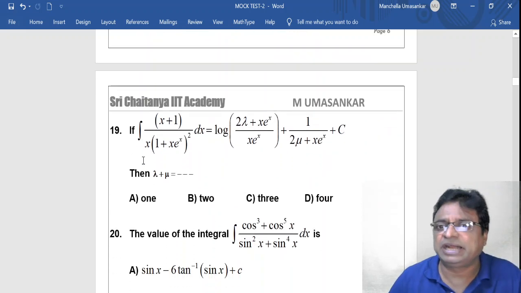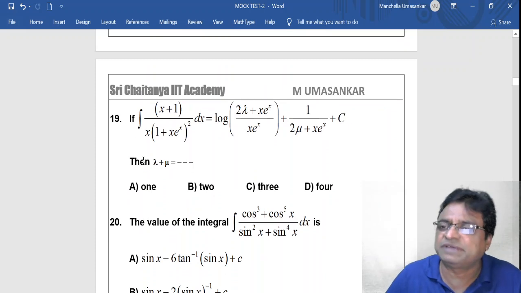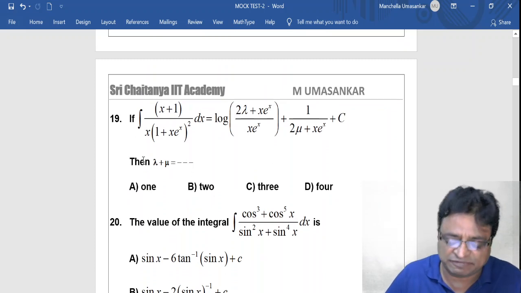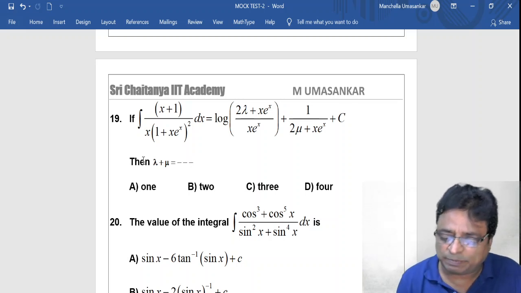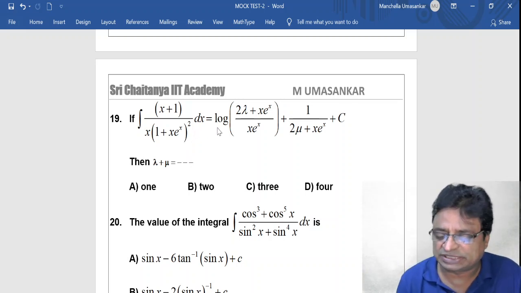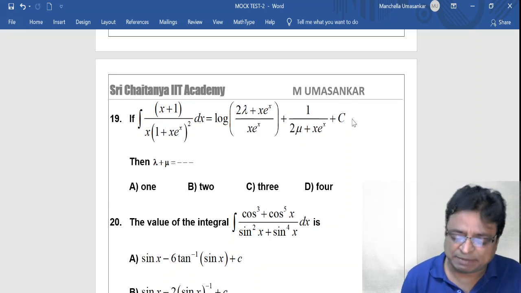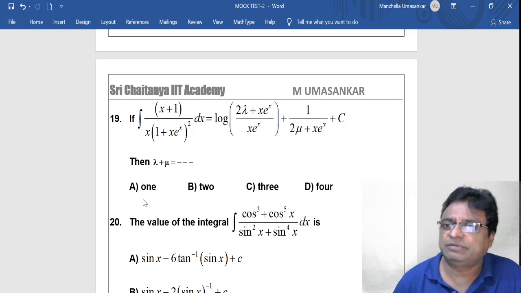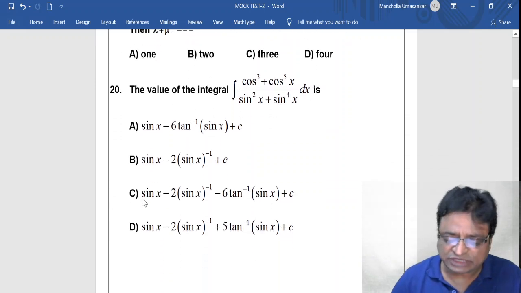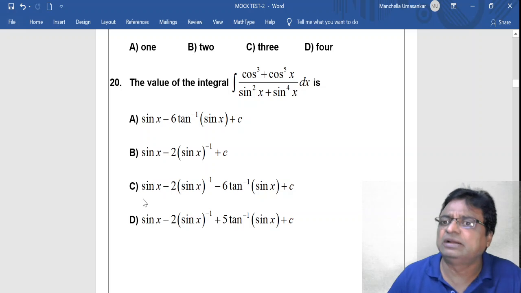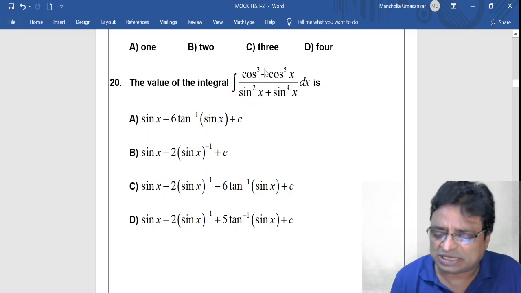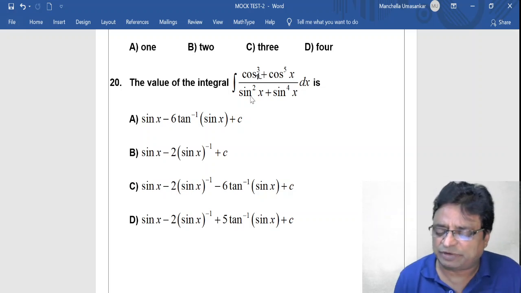Okay, and the 19th question. That's why I'm reading, because if any mistakes are there, definitely here itself we will cover. And next, if integration x plus 1 by x into 1 plus x e power x whole square dx equal to log of 2 lambda x e power x by x e power x plus 1 by 2 mu plus x e power x plus capital C, then lambda plus mu equal to, options A 1, B 2, C 3, D 4. 20th question. The value of integral cos cube x plus cos power 5x by sin square x plus sin power 4x dx is